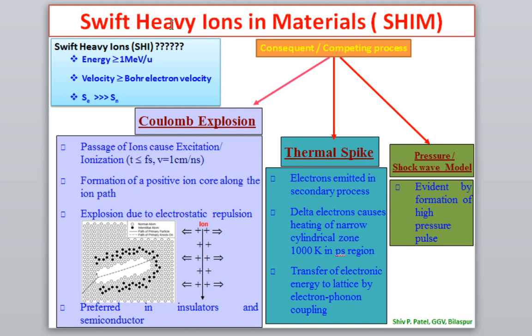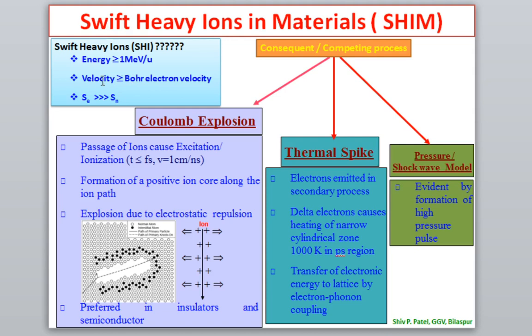Obviously the mass of the ion is heavy; we have seen light ions and heavy ions. When the mass of the ion is greater than, let us say, alpha, lithium, gold, those are heavy ions. But the word swift means that the velocity of the ion is very, very high, comparable to the Bohr velocity. If the velocity of the ion is low, we call it a low energy ion, as we have seen in previous lectures. But if the energy is very, very high, and the velocity is greater than or equal to the Bohr electron velocity, then that ion is referred to as a swift heavy ion.